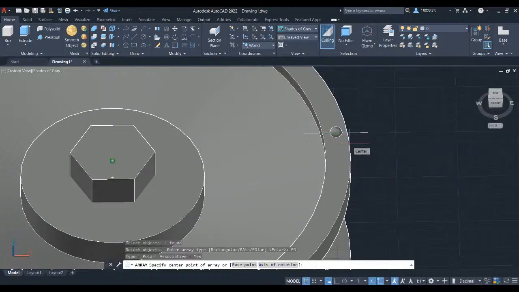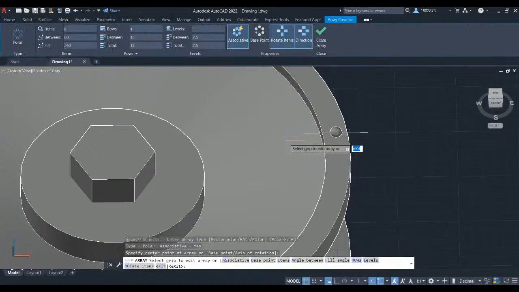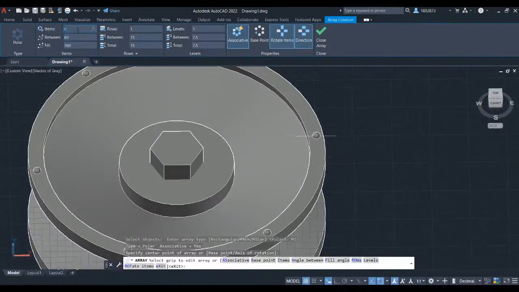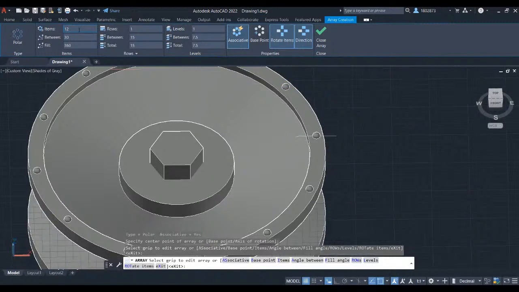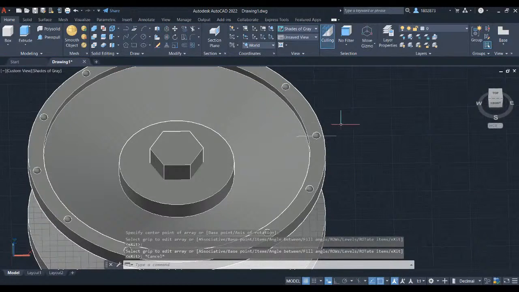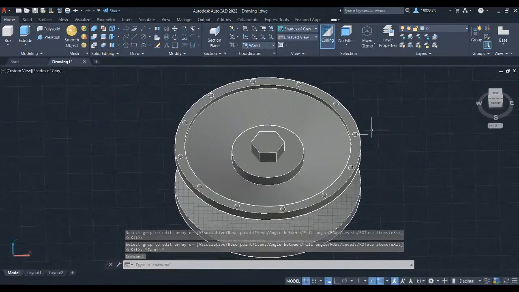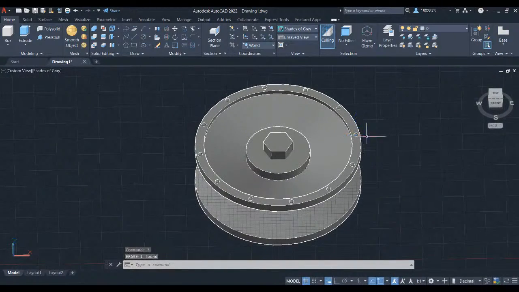Select the center point of this part. Left click. Let's head over to the ribbon and change the items. Key in 12 and press Enter. Press Escape. Zoom out. Let's erase the line.